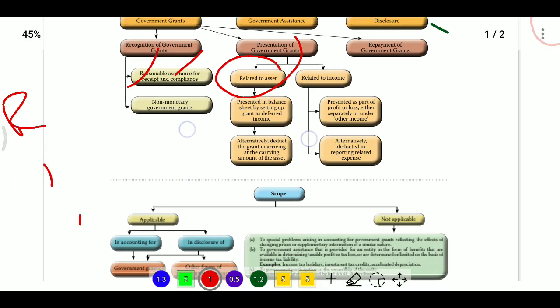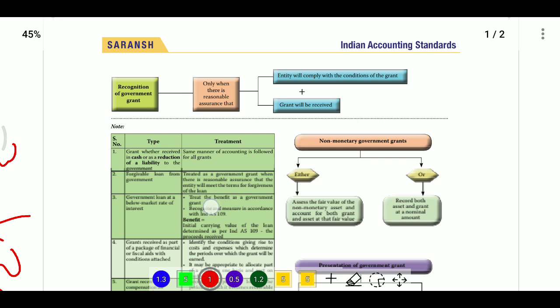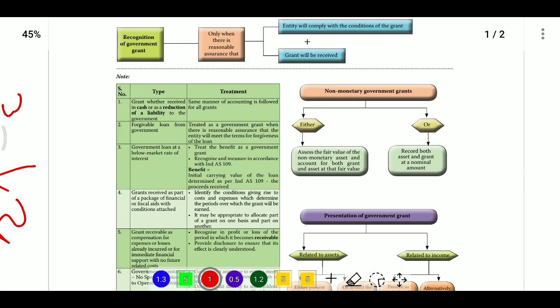And after that, we talk about grants related to non-monetary government grants. Here also we have two options. One option will be to recognize the asset at nominal value. If the grant is received for a depreciable asset, then recognize the asset at fair value and recognize the grant at fair value as deferred income in the balance sheet, and transfer it to profit and loss account in the ratio of depreciation over the useful life.